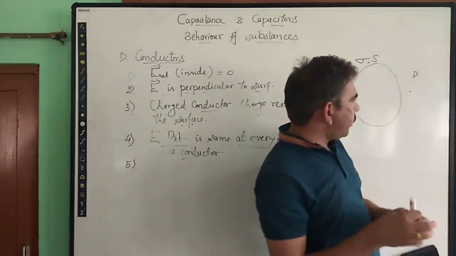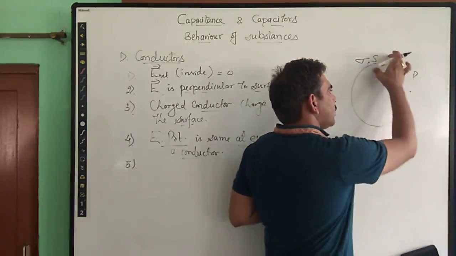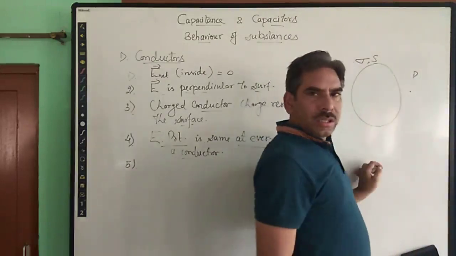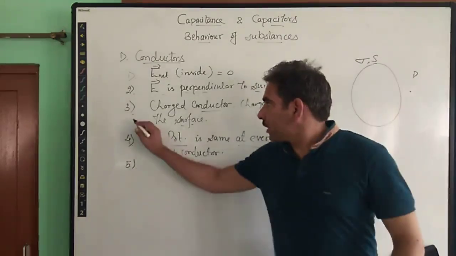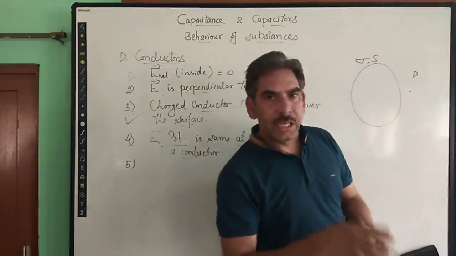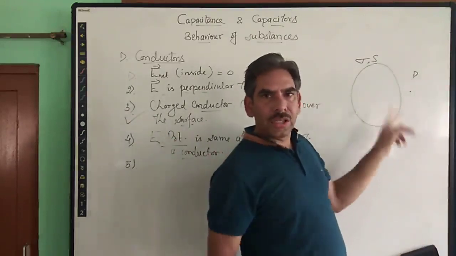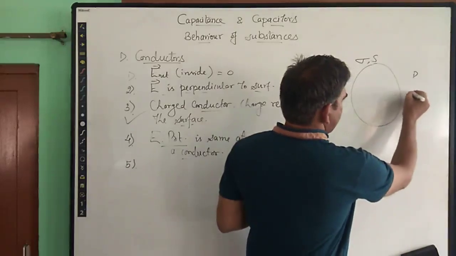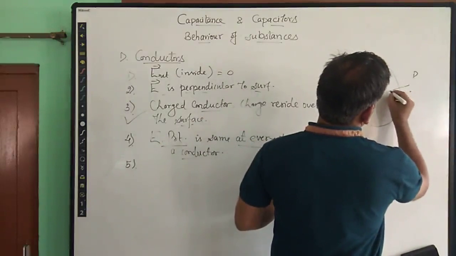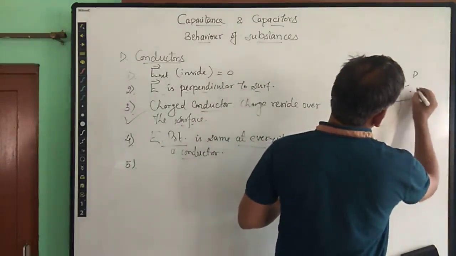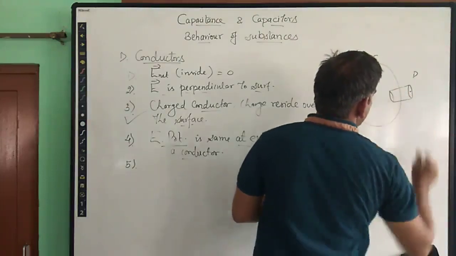right? So we draw a Gaussian surface through point P which is symmetric about the surface of the conductor. Now, because it is a conductor and it is charged, as we have already discussed, the charge will only reside over the surface, and the net charge inside the conductor will be 0. Suppose that we draw a Gaussian surface which is cylindrical. So it is a cylindrical surface.